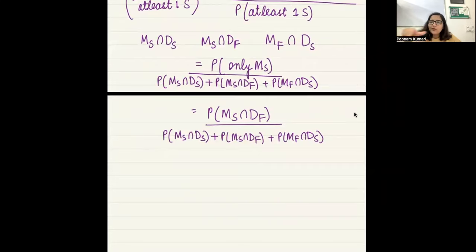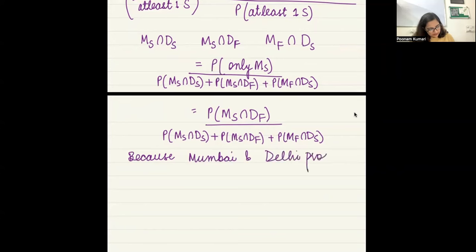Then how do you find the probability of intersection? P of MS multiplied by P of DS. So I'll simply multiply the respective probabilities, right? Because yes, the Mumbai and Delhi projects are independent. Right? We can just find the probabilities by multiplying.